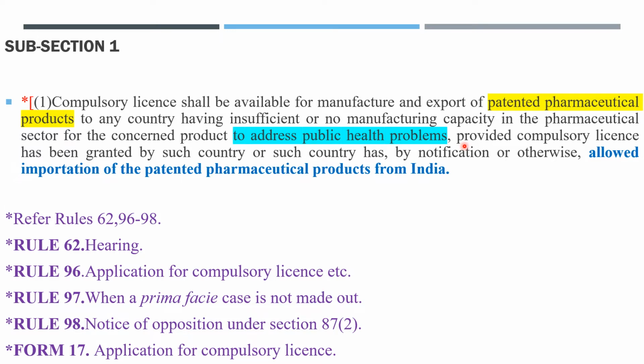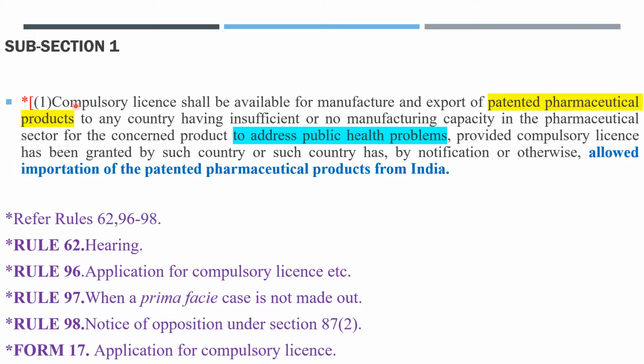Compulsory license shall be available for manufacture and export of patented pharma products to a country having insufficient capacity in the pharma sector for the concerned product, provided the country allows the importation of the patented pharma products from India via notification or compulsory license is granted in that country. So this is the simple meaning of subsection 1. Okay, I hope it is clear now. Still I will read the subsection again so that you can grasp it very well.